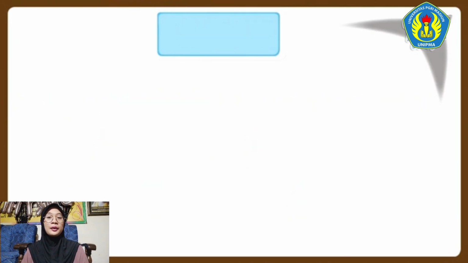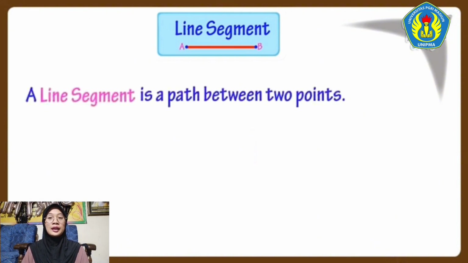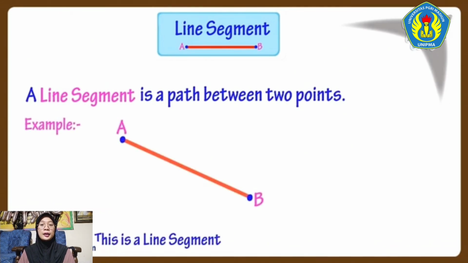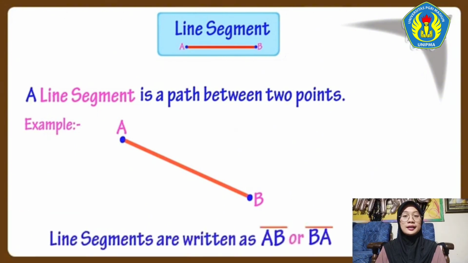Now, let's see what is a line segment. A line segment is a path between two points. Example, this is line segment AB or BA. Line segments are represented like this, that is a bar above the line name.